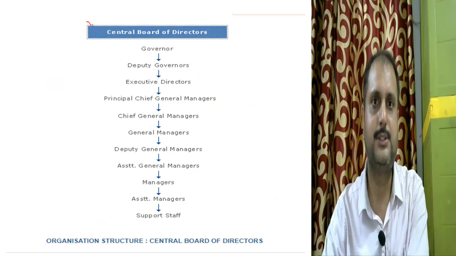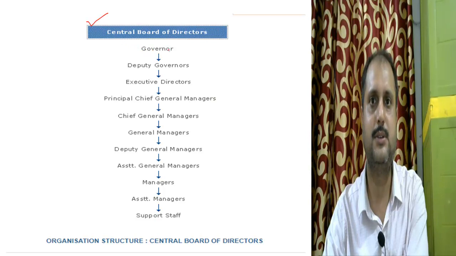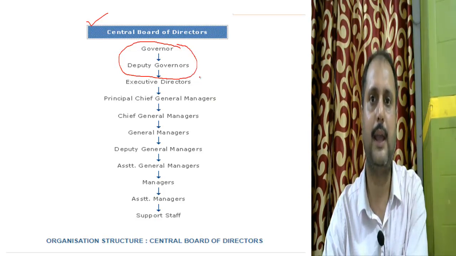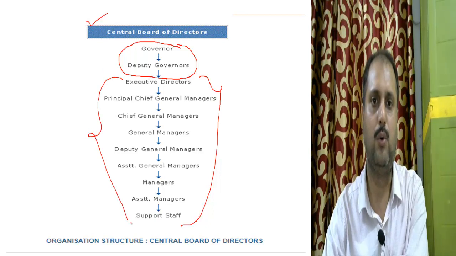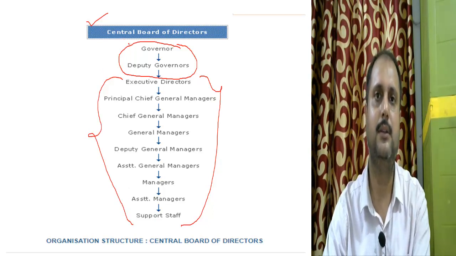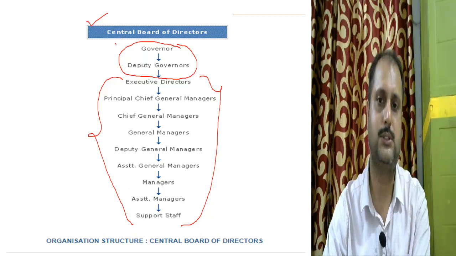So here is the Central Board of Directors. The main people responsible for making the policies in the RBI are the governor and the deputy governors, and they are assisted by all these supporting staff. These are the supporting people who help and assist the governor and the deputy governors in the execution of their duties.